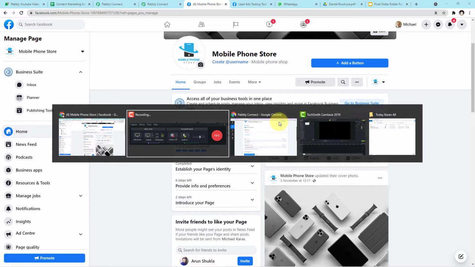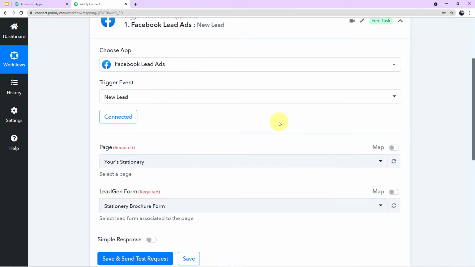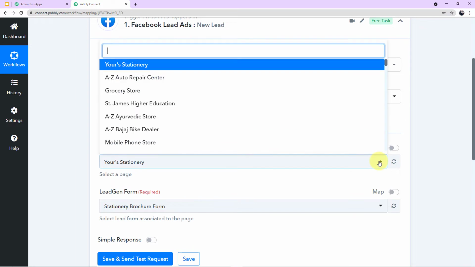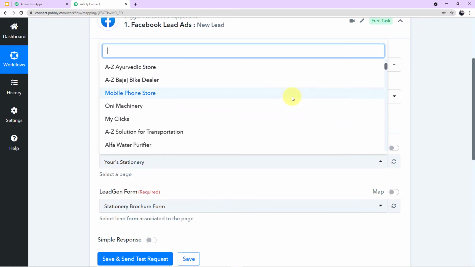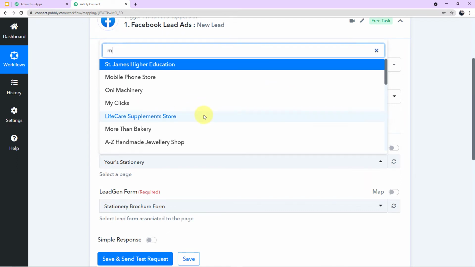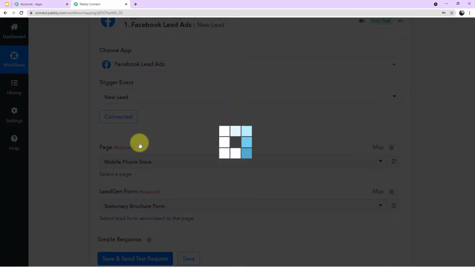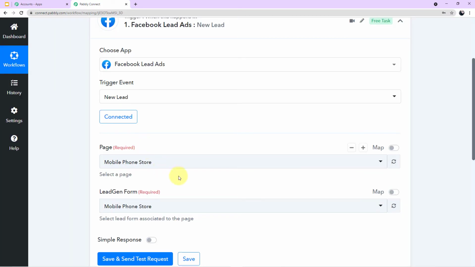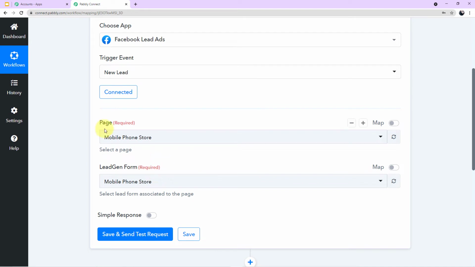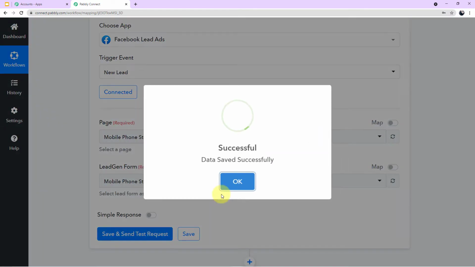I'll go back to my Pabbly Connect account. Okay, this is my Pabbly Connect account. I'll click this arrow, and you can see all of the pages which are there in my Facebook account, which can be seen by scrolling down. Now I'll search for the page which I have shown you. The page name is mobile phone store. I'll map this by clicking here, and automatically the form which is integrated with this page will appear here, so you need not do anything. Okay, now click on save.